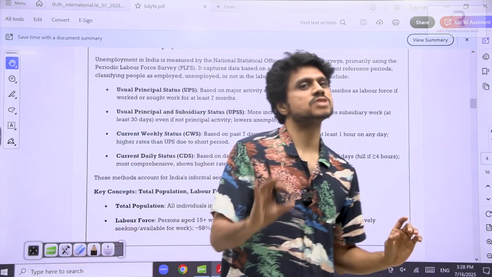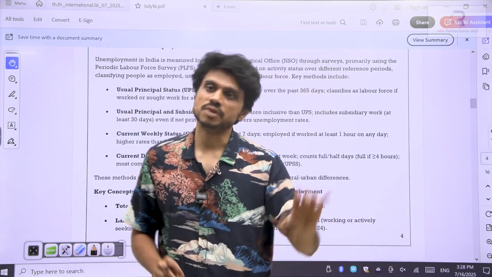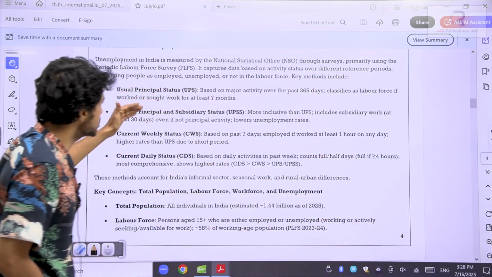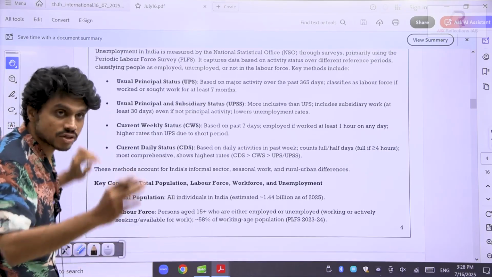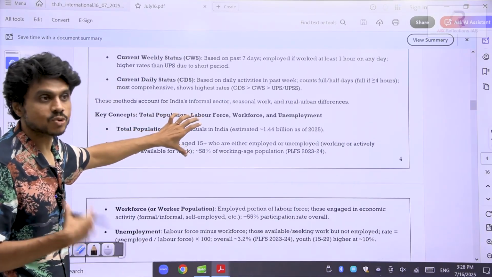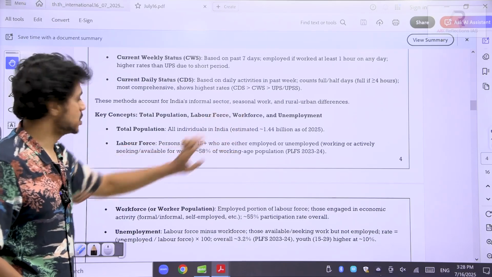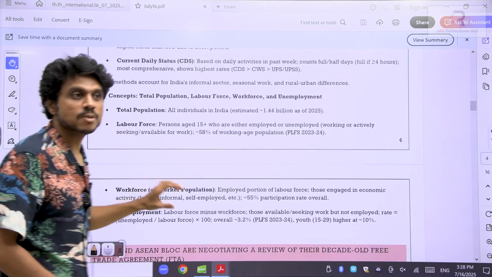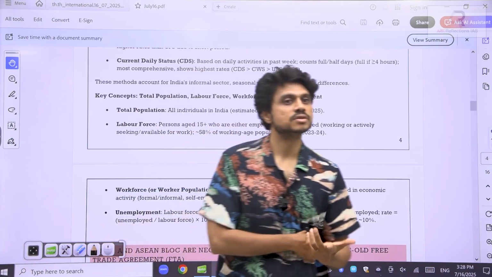Okay, this is from your static economy. So the ways through which we measure unemployment are very important: principal status, principal and subsidiary status, weekly status and daily status. Now for conceptual clarity, this is the concept I have given you previously also to understand unemployment. Total population is somewhere around 140 crores. Labor force means, we have already discussed what the labor force is. Participation means.